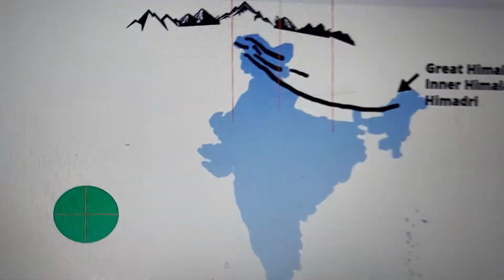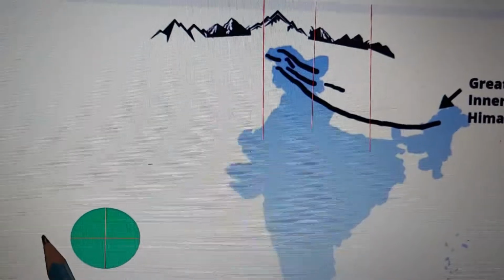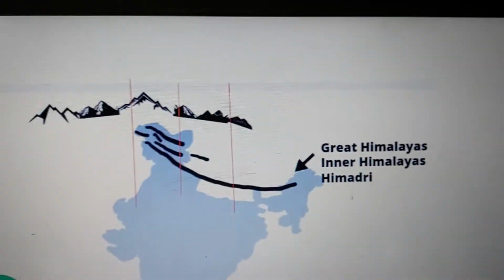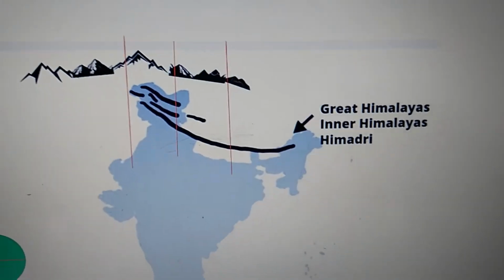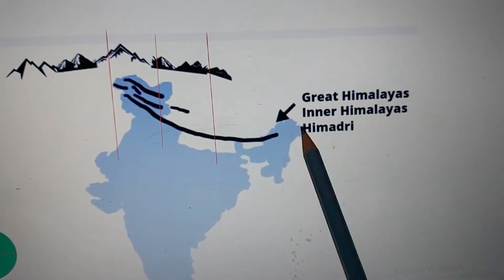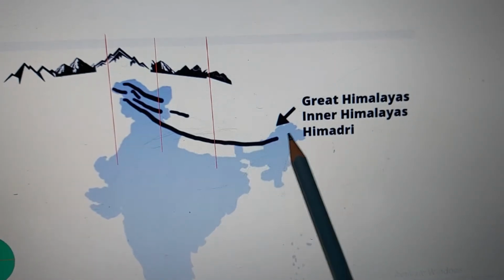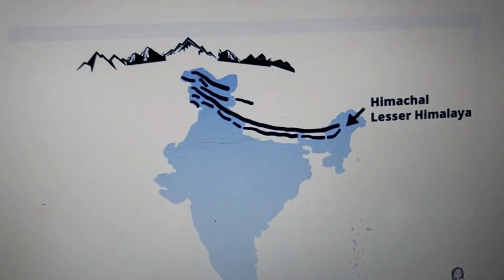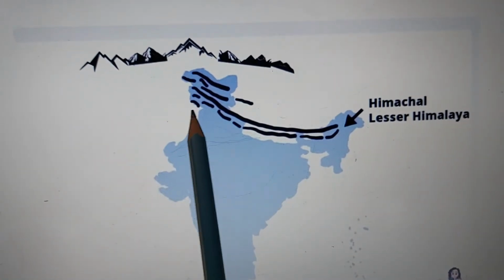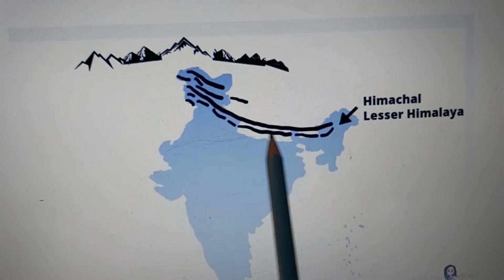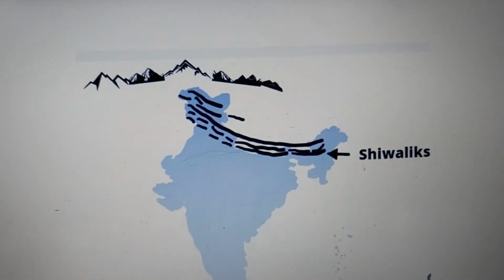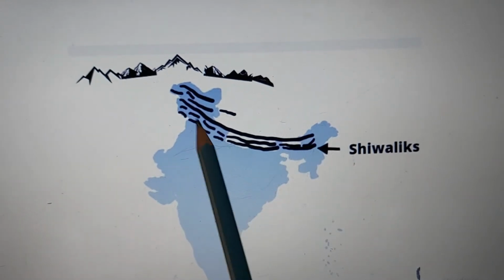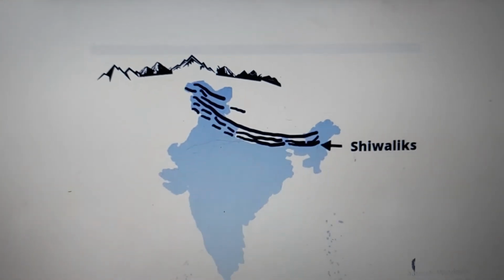Now you will ask me, children, so, teacher, we have learned latitudinal is this and this is longitudinal, but here, let us first look into this. This range is the Greater Himalayas or Inner Himalayas. It is also called Himadri. Then the next range, after this, is the Himachal or Lesser Himalayas, and then we have the third range, which is the Shivalik range. So we will learn about these 3 ranges in great detail.